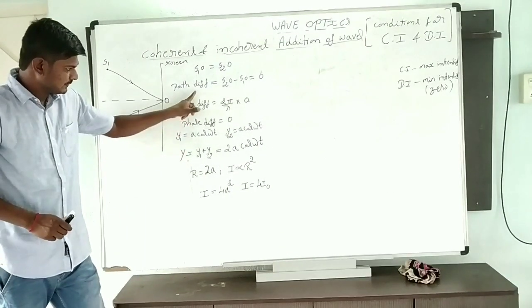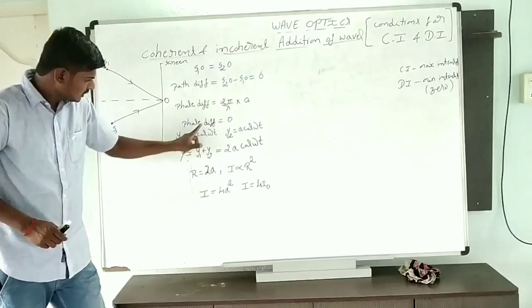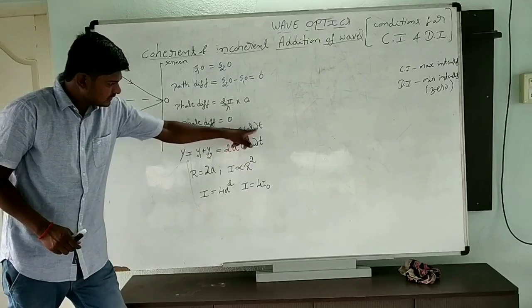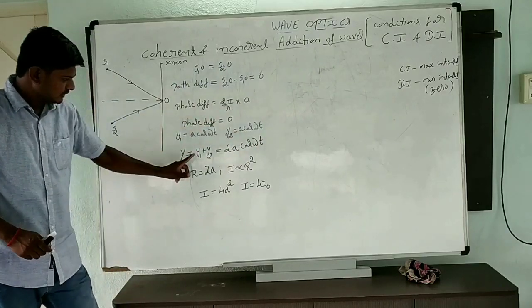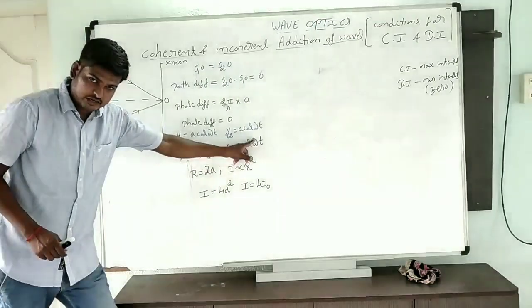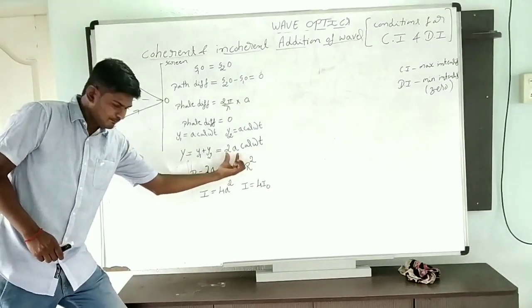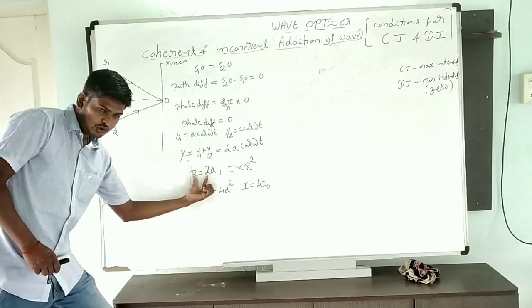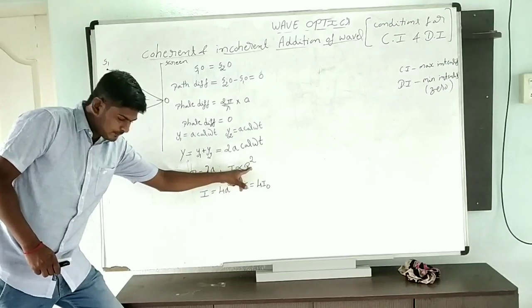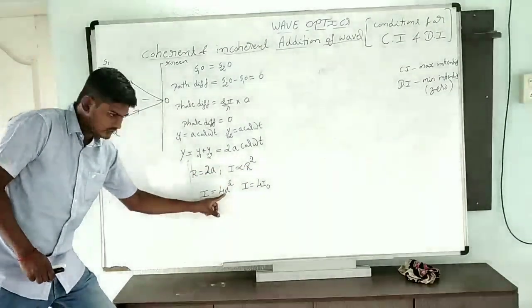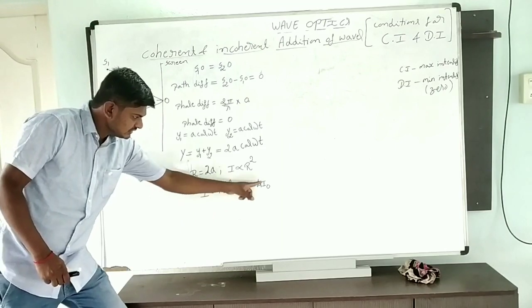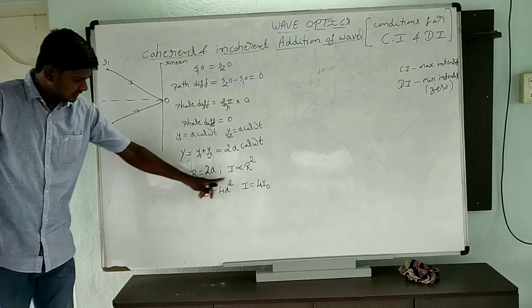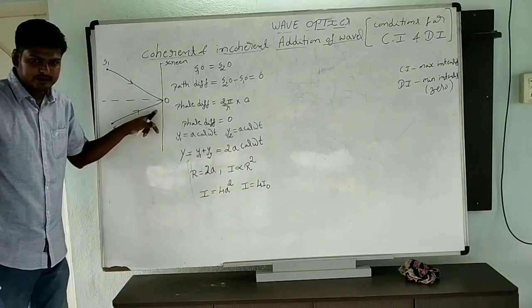When the path difference is 0, phase difference is 0, the displacement of the first wave y1 is a cos omega t, second wave y2 is also a cos omega t. The phase difference is 0. When I add, I get 2a cos omega t. Here 2a represents the resultant amplitude R. Already we know intensity is directly proportional to the square of the amplitude, so intensity is 4a square, where a square is the initial intensity I naught: 4 I naught.